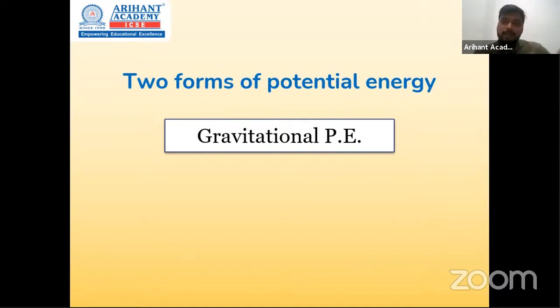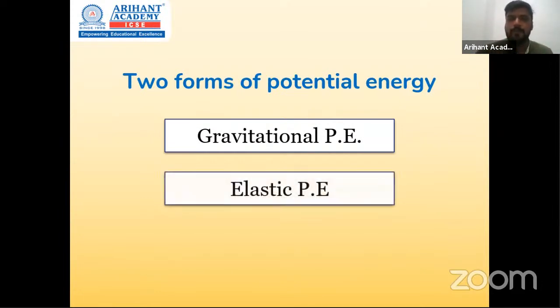So it has the potential energy to shoot forward. But who is responsible for this potential energy to exist? Can I say the elasticity of the string, right? So that's the second form, which is elastic potential energy, which exists in all elastic bodies. So these are the two forms in which potential energy exists. Okay, two reasons behind potential energy.